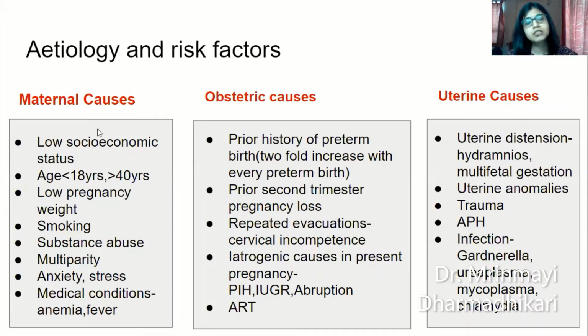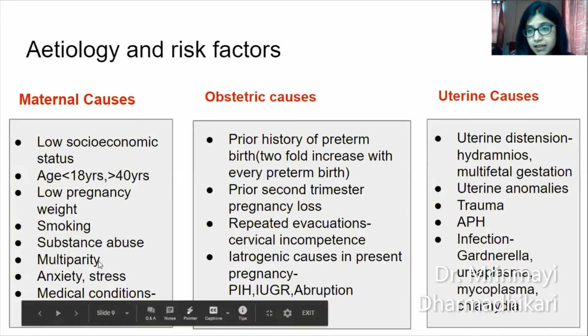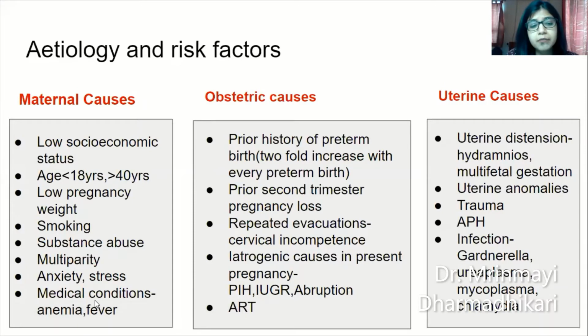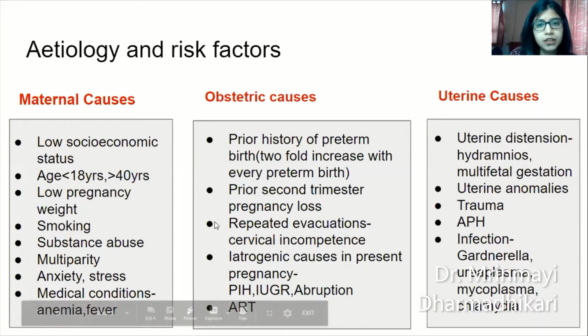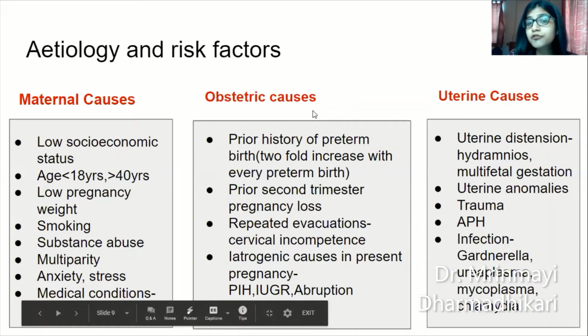So in maternal causes: low socioeconomic status, again high risk of infections, poor diet, poor nutrition, age less than 18 or more than 40, low pregnancy weight or low BMI, smoking, substance abuse, multiparity, anxiety, stress, and other physical stressors such as anemia, fever. All of them set into action the premature activation of the maternal hypothalamo-pituitary adrenal axis, pushing the patient into preterm labor. Obstetric causes, now these are very important for your history taking.